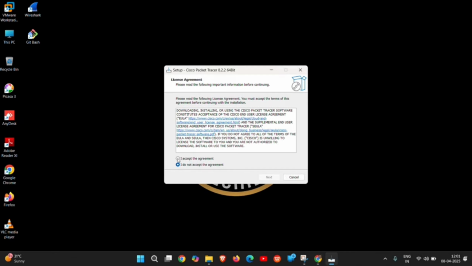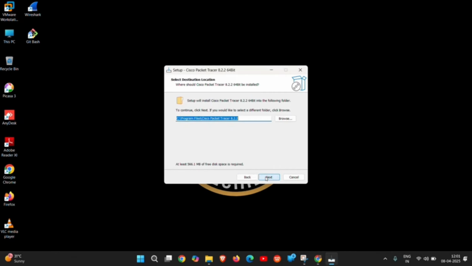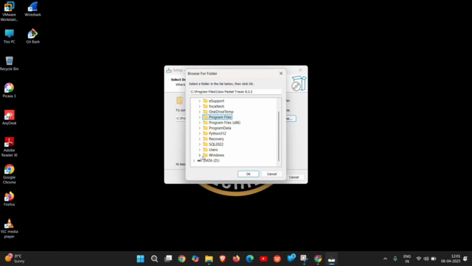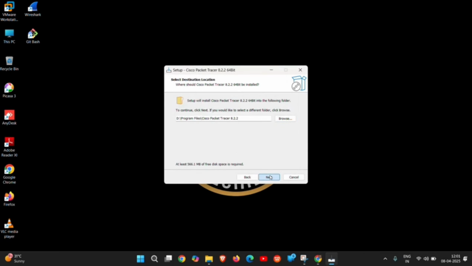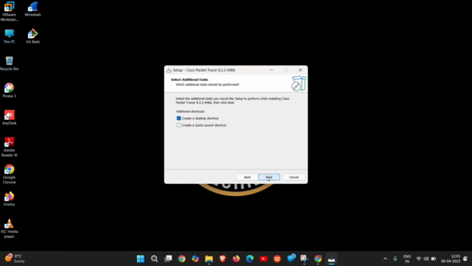First click I accept the agreement and then next, and then choose your own path. I am choosing my D drive, as I do not have much space in C drive. Click on next, then next, and then next. Here it goes. It is installing right now. It is installing all the packages and libraries, whatever it needs.